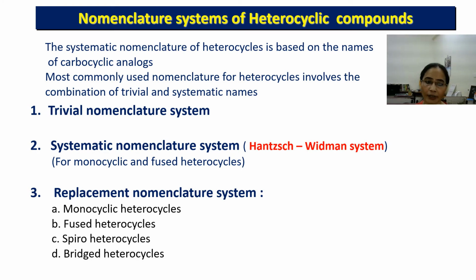One is the trivial nomenclature system, which is also known as common nomenclature, and the second one is the systematic nomenclature system, which is also called the Hantzsch-Widman nomenclature system, and the third one is the replacement nomenclature system. Today we will discuss the trivial nomenclature system, and in a later lecture we will discuss the systematic and replacement nomenclature systems.